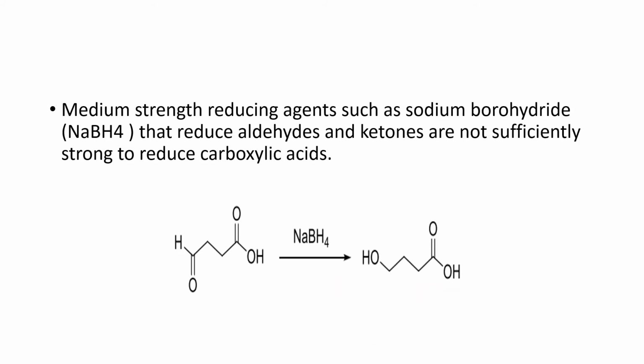Students, here we are using a medium strength reducing agent such as sodium borohydride. What will it do? It will undergo reduction and it will be a little bit selective. You will see in this reaction that everything remains the same. The only thing is that the reduction takes place here. This carbonyl portion is converted into this one as shown here. As a result, you will see that the ending here is a hydroxyl, and here we have C double bond OH, which is the representation of an aldehyde group. Next slide.